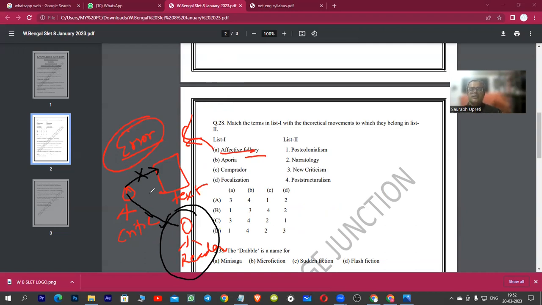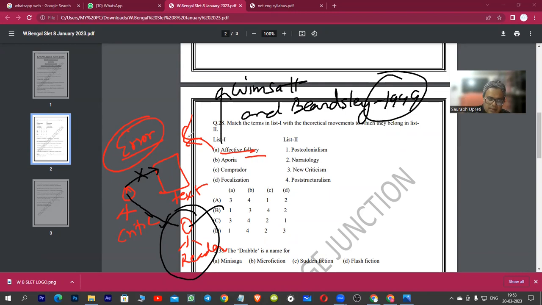He is actually leading to an error because he is affected by the outer influences of the reader. So that is precisely affective fallacy. The term was given by Wimsatt and Beardsley in the year 1949. The term is often studied with another term called intentional fallacy.